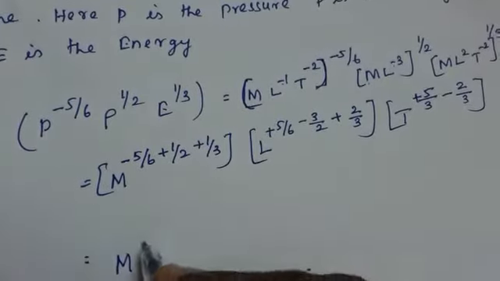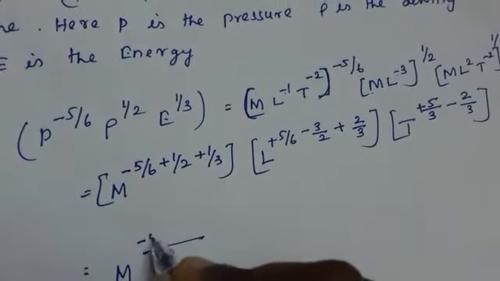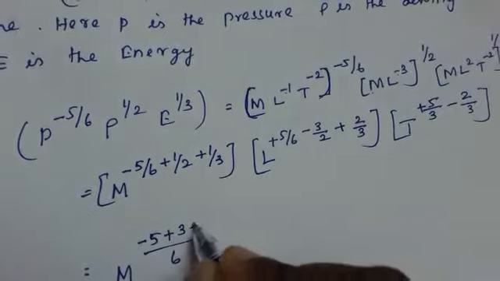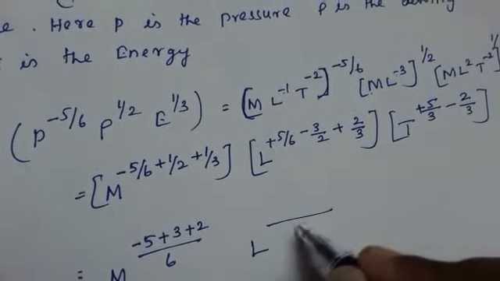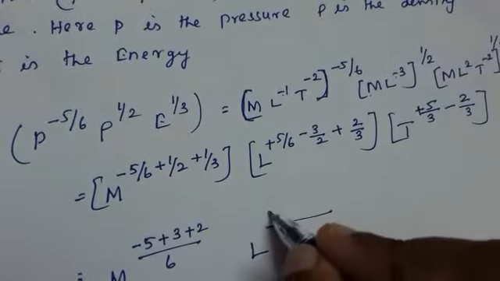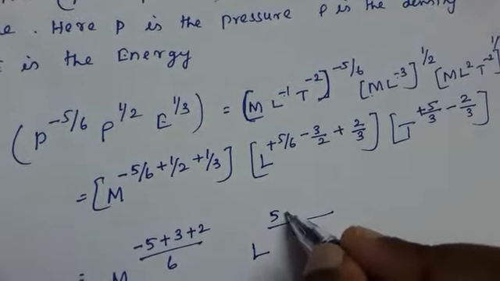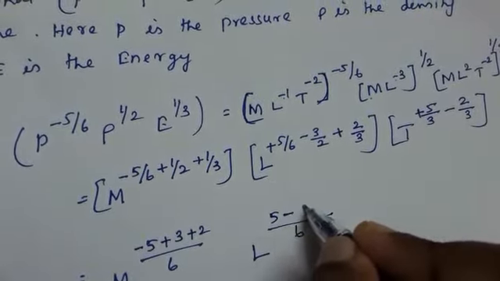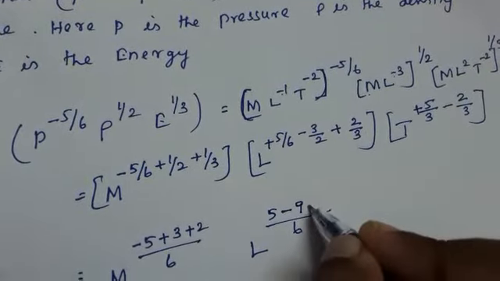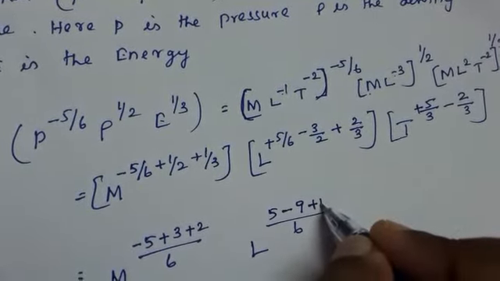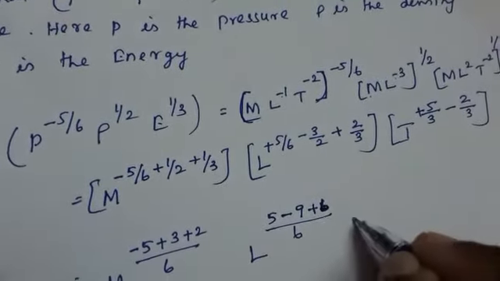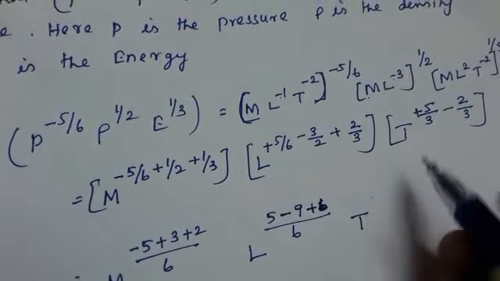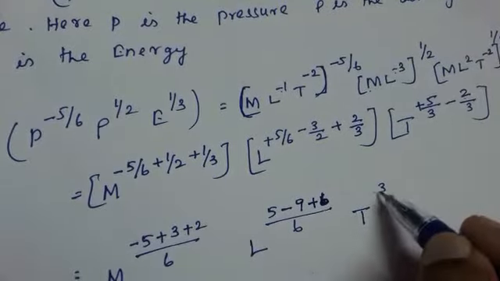So here it is 6 minus 5 plus 3 plus 2. Here it is L, 6, 5, minus 9 plus 4 plus 6, 4. Here T, 5 by 2. Here it is 3 by 3.